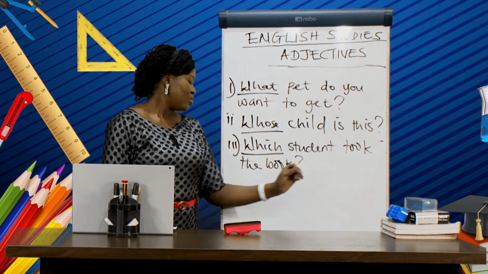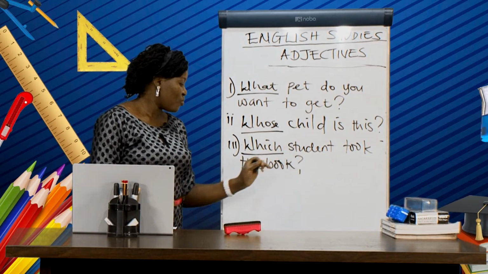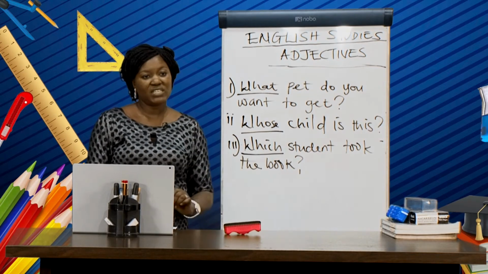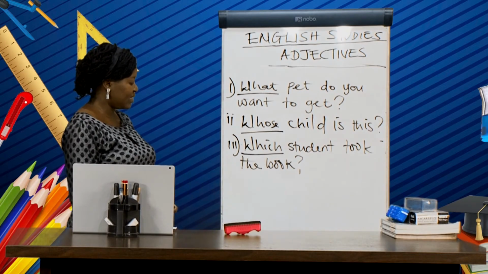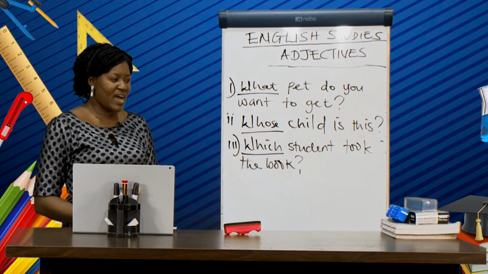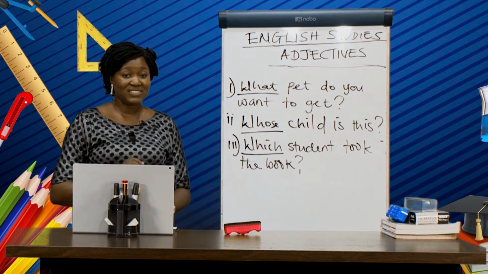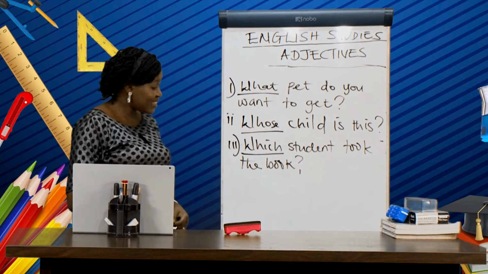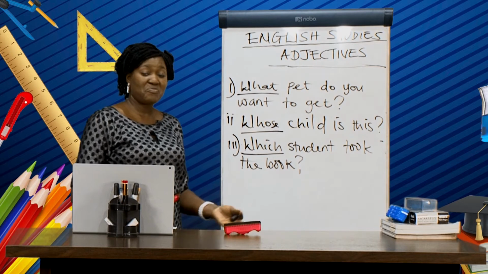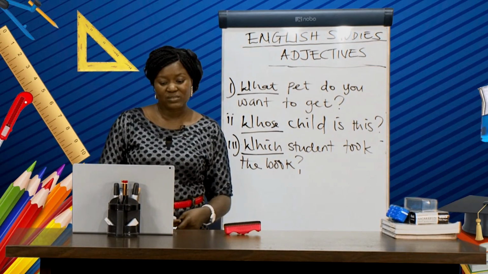Which student took the book? Which is a word that we are using to ask a question. So which is the adjective in this sentence? So practice more at home, and as you are practicing, you are underlining the adjective, or if you have more than one adjective in your sentences.